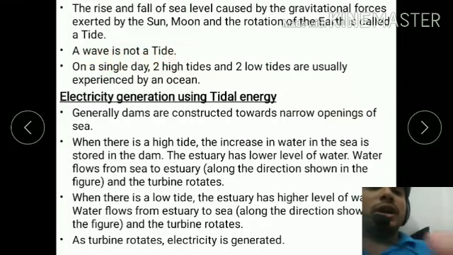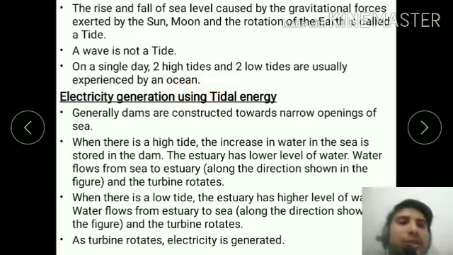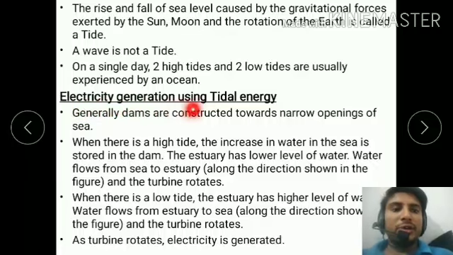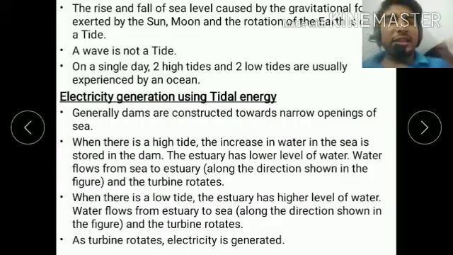A wave is not a tide. On a single day, two high tides and two low tides are usually experienced by the oceans. Okay, how is electricity generated using tidal energy? How can the electricity be generated?